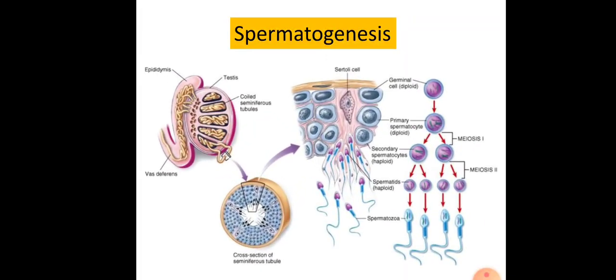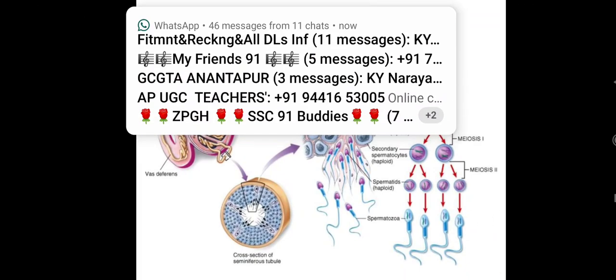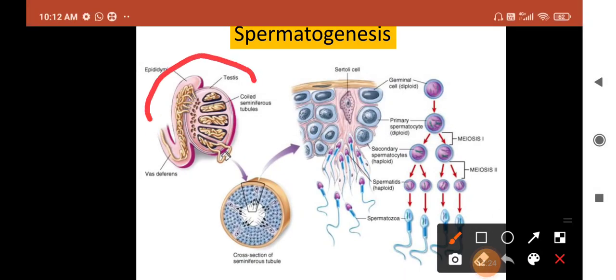Okay, now let us see spermatogenesis in brief. The first structure is the testis, which is made up of many seminiferous tubules. These seminiferous tubules are embedded in the connective tissue.